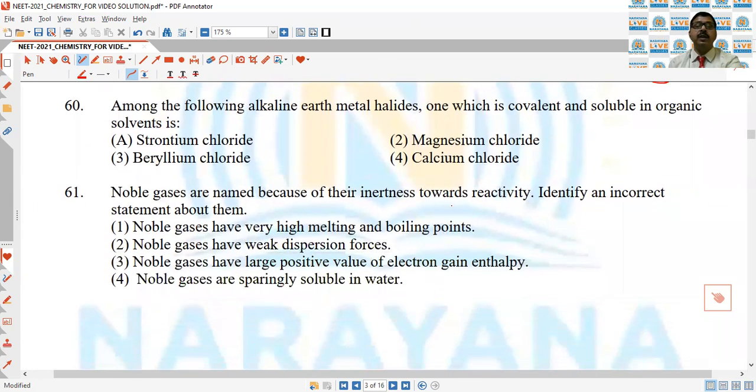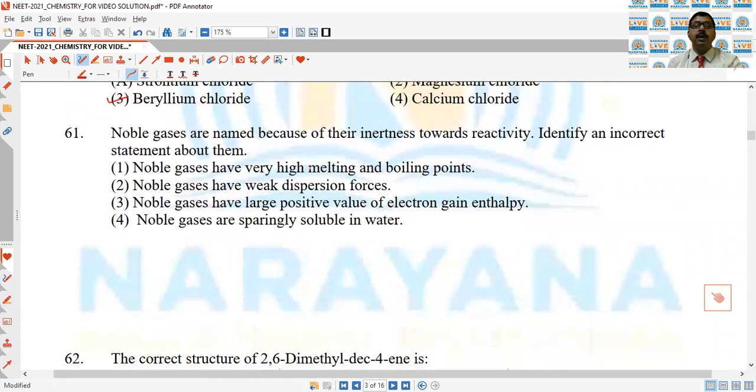Next question, among the following alkaline earth metal halide, the one which is covalent and soluble in organic solvent. So beryllium chloride, because of the small size, the beryllium chloride is covalent and also soluble in organic solvent. The noble gases are named because of their inertness towards reactivity. Identify incorrect statements.